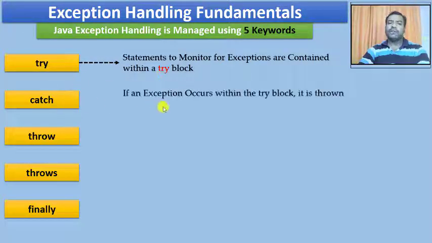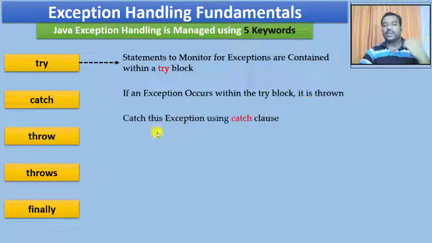Now if any exception occurs within the try block, it is thrown. As I told, when a method gets an exception, it will be thrown to an exception handler. If an exception occurs outside this try block, that exception is not caught or even thrown. Hence when the exception occurs within the try block, the exception is thrown. Once the exception is thrown, it should be caught and processed. That is where we need to catch this exception using a catch clause.